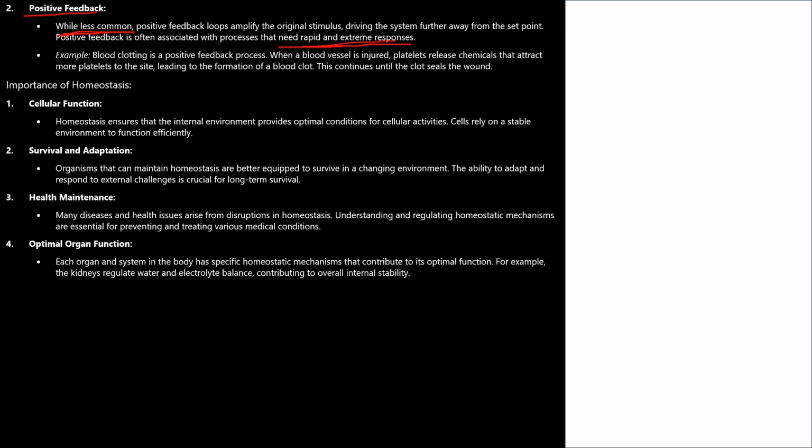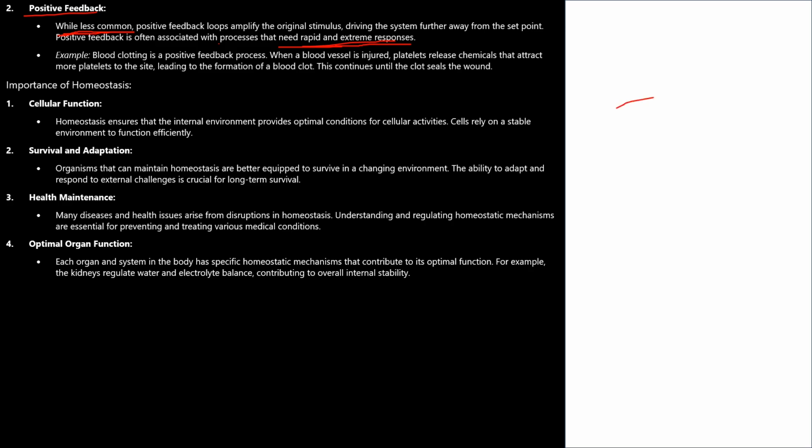Example, blood clotting is a positive feedback process. When a blood vessel is injured, platelets release chemicals that attract more platelets to the site, leading to the formation of a blood clot. This continues until the clot seals the wound.